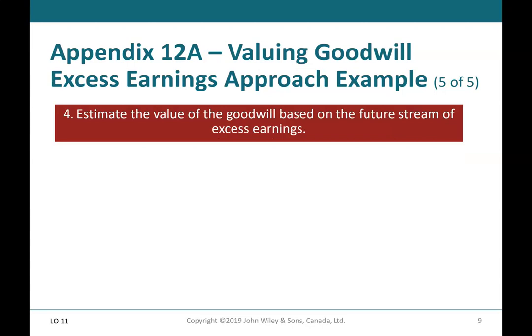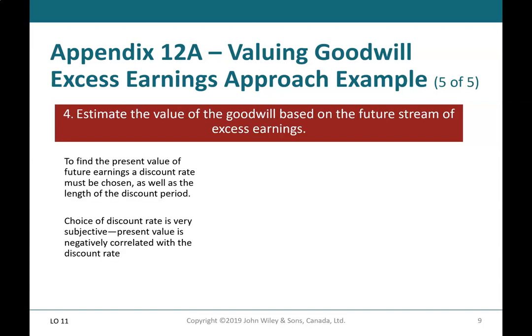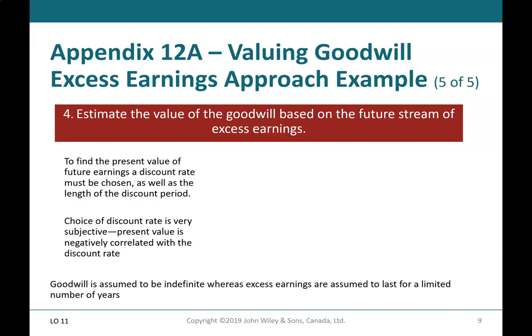Appendix 12A, Valuing Goodwill, Excess Earnings Approach, Example 5 of 5. Estimate the value of the goodwill based on the future stream of excess earnings. To find the present value of future earnings, a discount rate must be chosen, as well as the length of the discount period. Choice of discount rate is very subjective. Present value is negatively correlated with the discount rate.